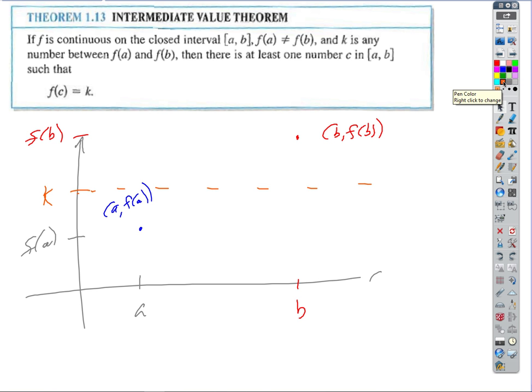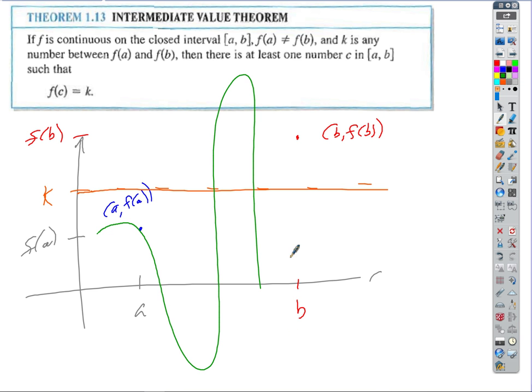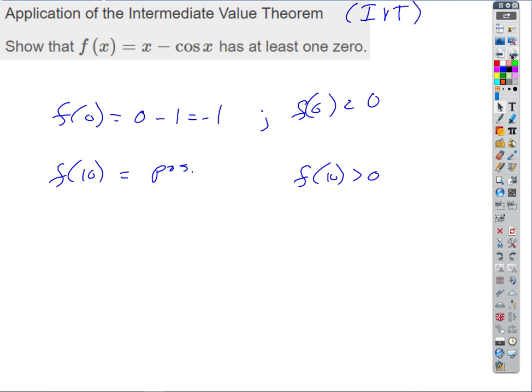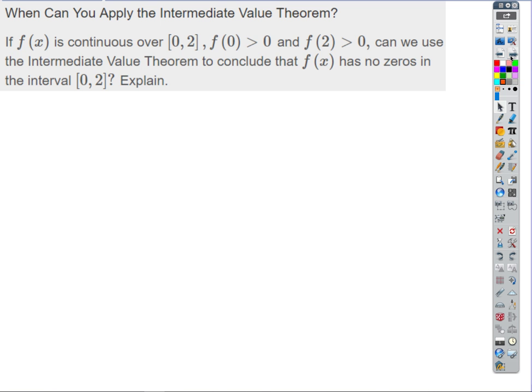So we know that, whoops, wrong color. We know that the function has to pass through this orange line, but just because these are both positive values of the function, does it mean the function's never negative? No. The function could do crazy stuff. It could do that. It might go through the orange line many times, and it might be less than 0 in some places. The mean value theorem says nothing about any of that stuff, right? Okay? So no, it doesn't say anything about that.